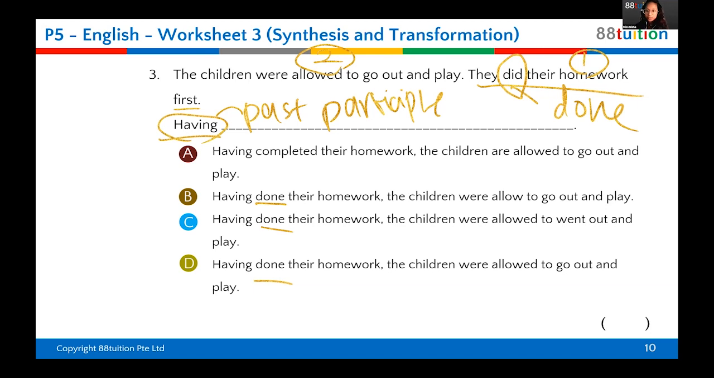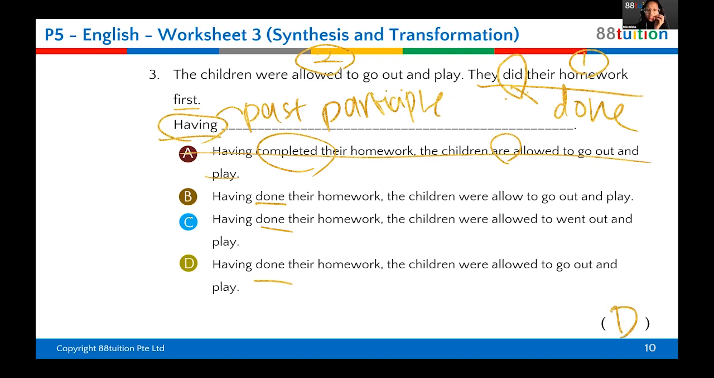Therefore, A is out. You are adding a new word, completed. They didn't mention completed here, okay? A is also out because it's present tense, must be past tense, okay? But most importantly, "having" follows the past tense of the verb, which is did. There's no completed here. So it must be changed to done. So it can be either B, C, or D now. So what is the answer? D. Very good. It's D.